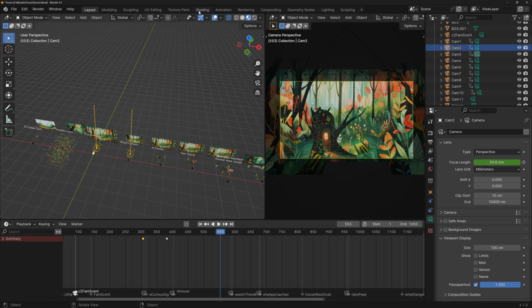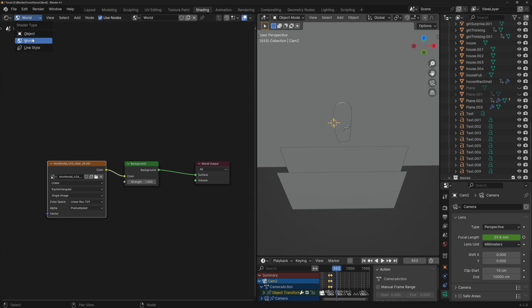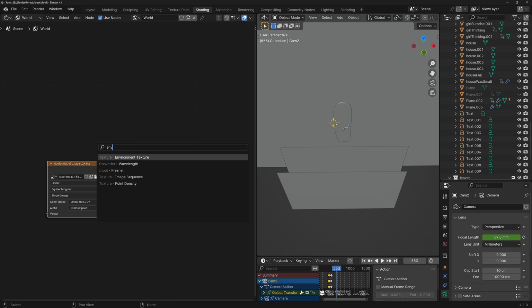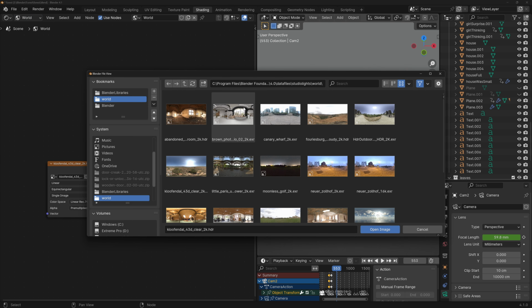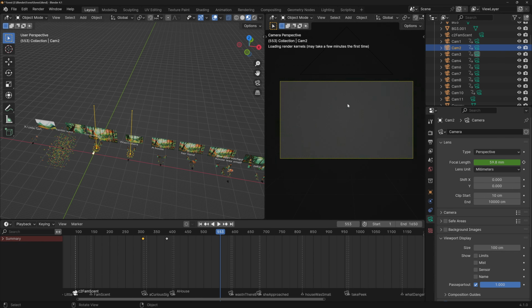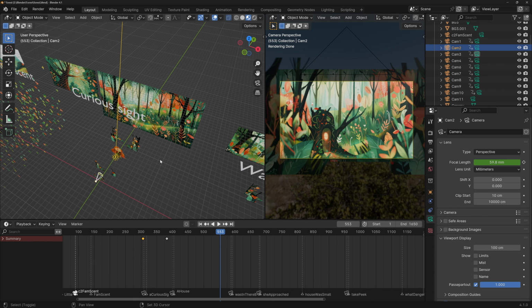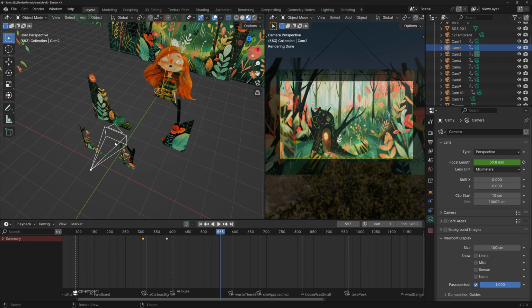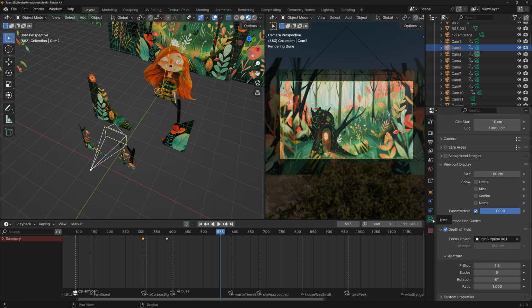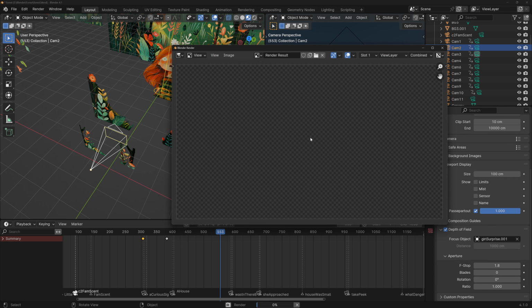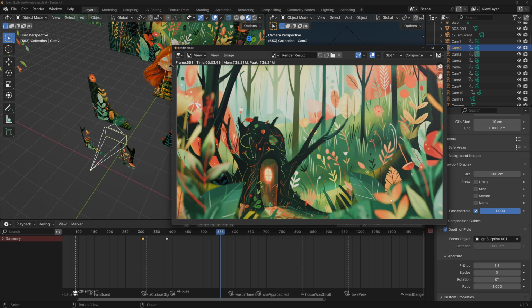What I did was just go to shading. Here you go to world. I added here an environment texture. It's this, and I just selected an HDRI. If I go to rendered view, I think that it looks good enough. Optionally, but it does look better, you can select the cameras, go here to the camera settings and all the way down, check the depth of field option. Let me render this to show you how it looks. And you'll see that the foreground and the background is blurred, which not only makes it look more interesting, it also helps to hide some of the editing errors we might have left in here.